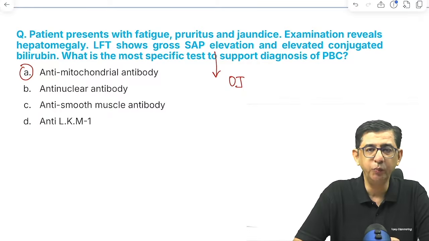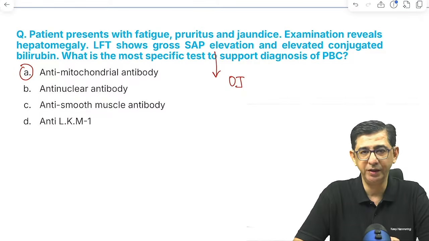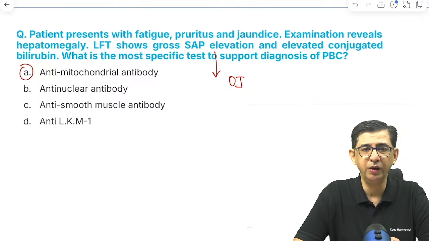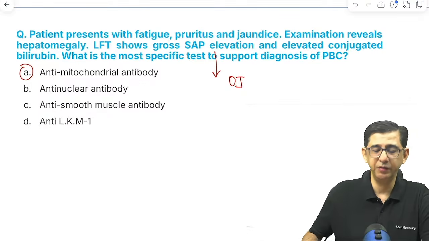Woman comes with lupoid manifestations and then hepatitis. So that's autoimmune hepatitis type 1, where you might think in terms of anti-nuclear antibody. This is pretty straightforward, anti-mitochondrial antibody for the manifestations.